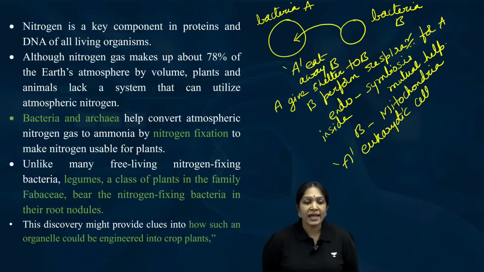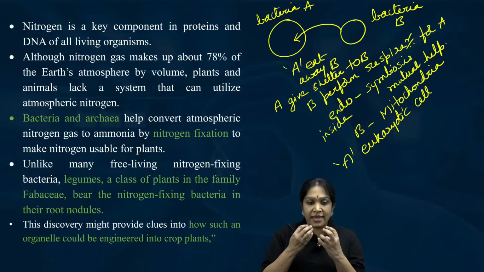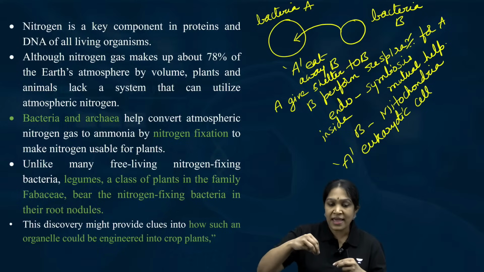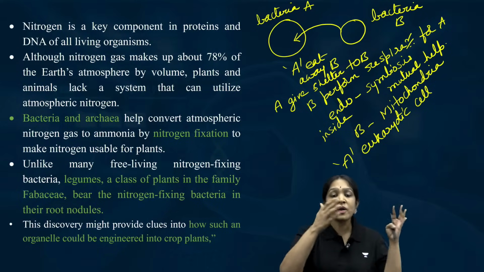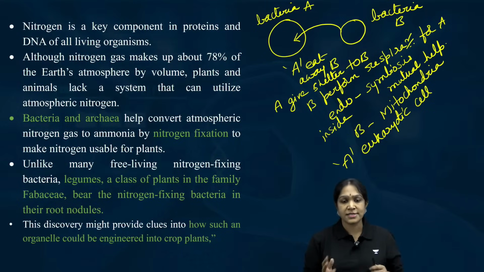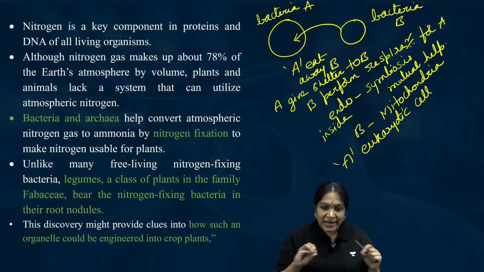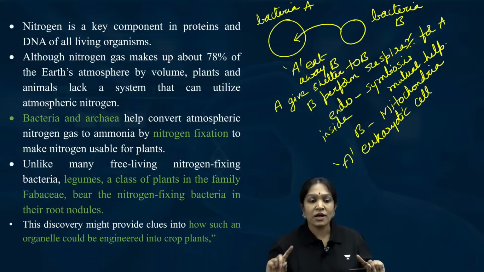I hope you know prokaryotic cell and eukaryotic cell. Prokaryotic cells do not have organelles, but eukaryotic cells have organelles. Mitochondria is an organelle. When A ate away B, B became an organelle in A. Now because A has organelles, it became a eukaryotic cell. Is it clear? Yes, true nucleus, Kavita, true. But a eukaryotic cell is not only about having a true nucleus, it will also have organelles. That is the main difference between the two.